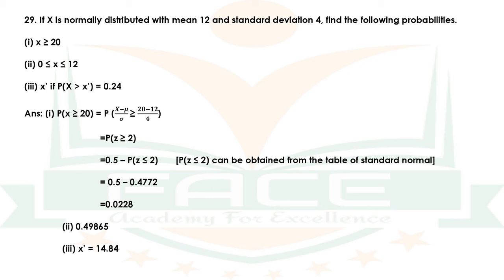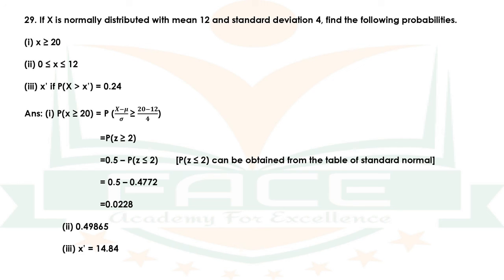Question number 29. If x is normally distributed with mean 12 and standard deviation 4, find the following probabilities. First one is x greater than or equal to 20. Second one, 0 less than or equal to x less than or equal to 12. And the third one, find x dash if p of x greater than x dash is equal to 0.24.